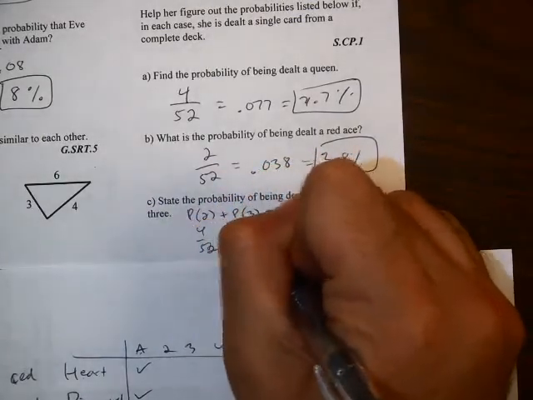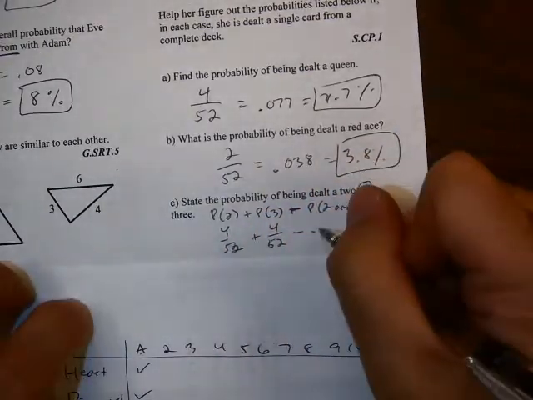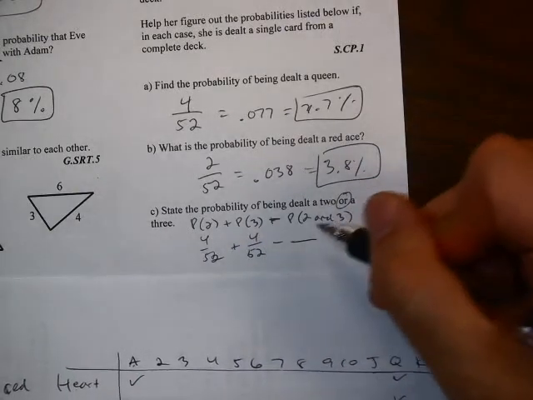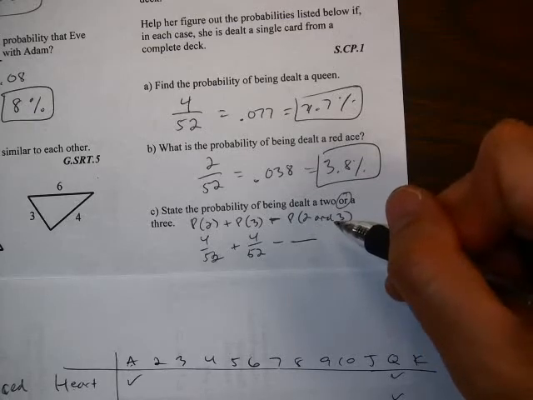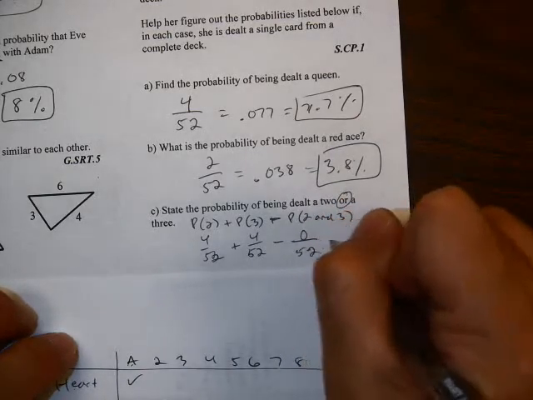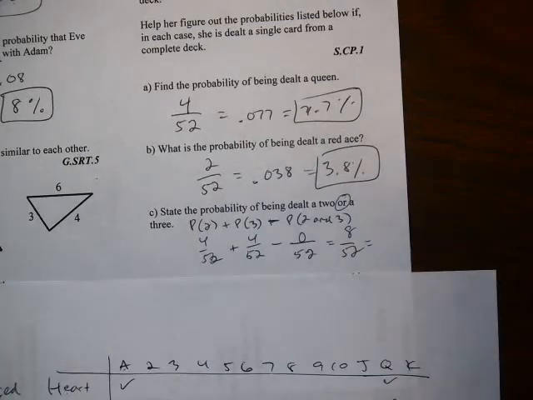There are 4 3s in the deck, that's 4 out of 52, minus. Now, when it says probability of 2 and 3, there's not. Most people just say, oh, there's 8 because there's 2 and 3. But remember, this is actually literally saying that the card has both a number 3 and a number 2 actually written on the card, which never happens. So there is no overlap with these. So our probability is going to be 8 out of 52.